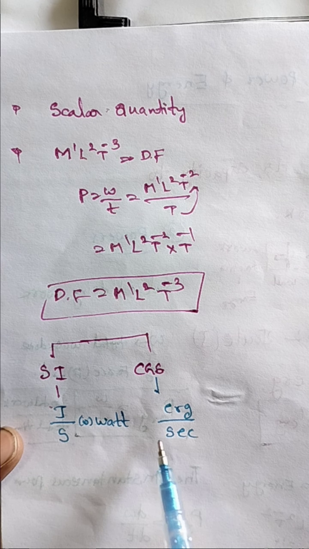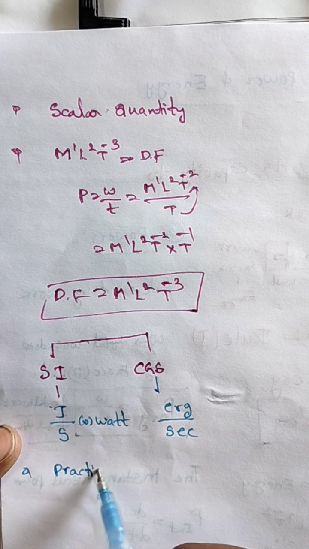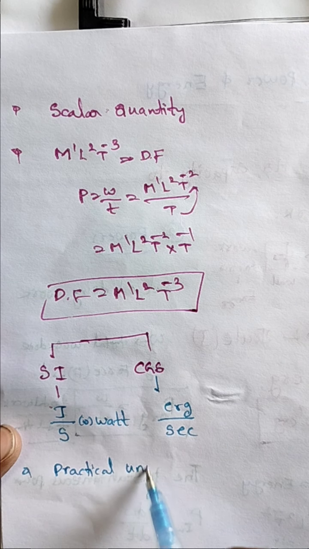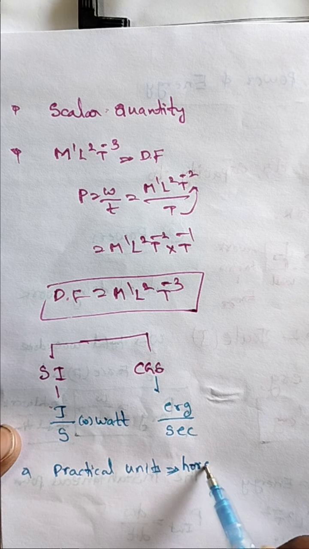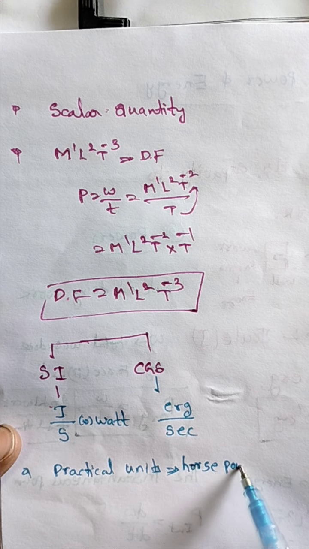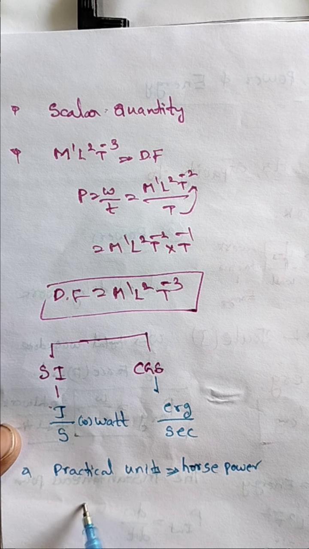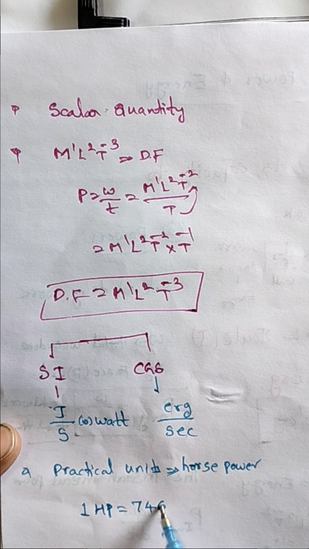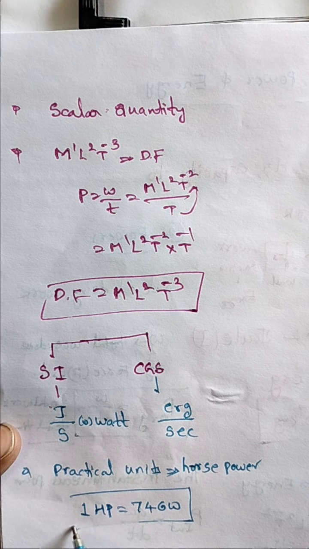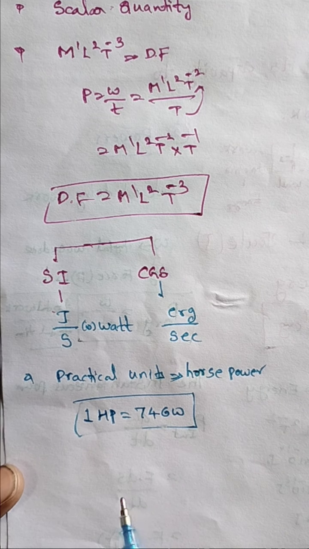And generally the practical unit used is horsepower. So 1 HP, horsepower, is equal to 746 watts. 1 horsepower is equal to 746 watts.